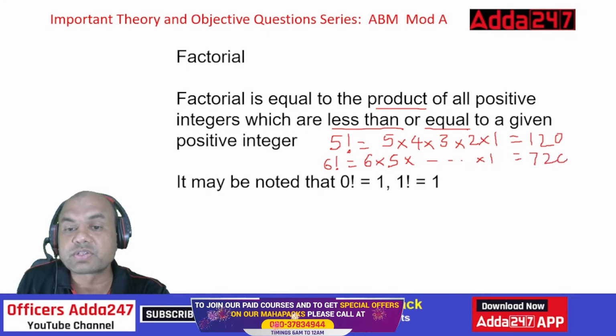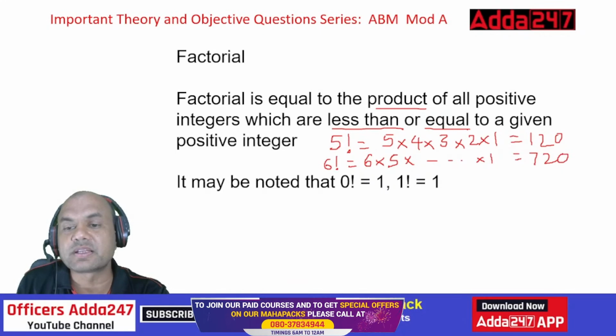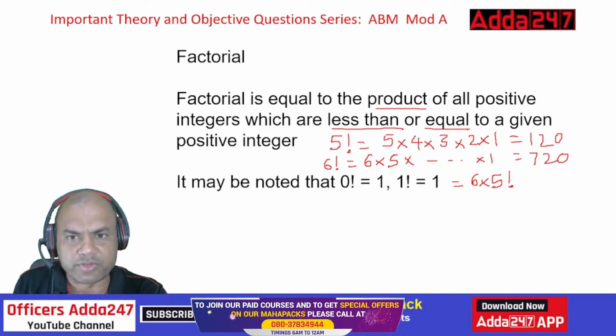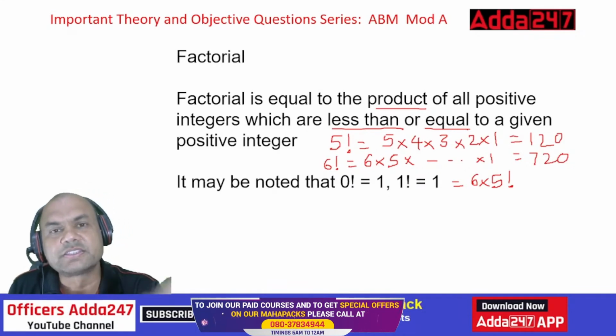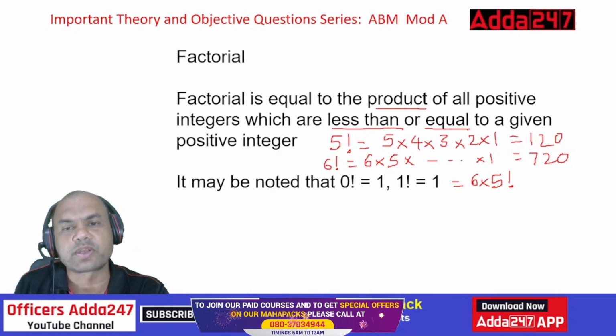Now one thing which you'll note over here is 6 factorial can be written this way also. I can write it this way also: 6 into 5 factorial. Isn't it? What's the difference? No difference. 5 factorial, I have taken it as 1 into 5 into 4 up to 5, then I have just multiplied with 6. So similarly 7 factorial is 6 factorial into 7. Okay. So this way also you can write a factorial.